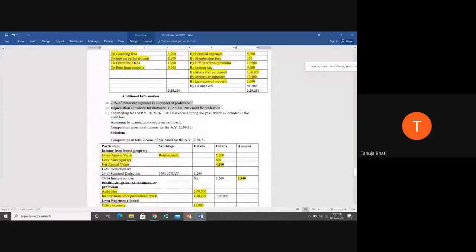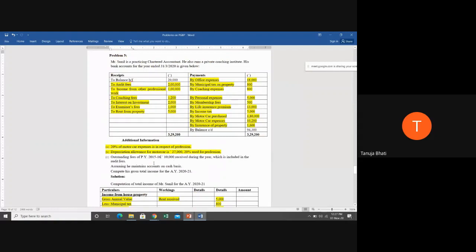Now we had completed these two particular pieces of additional information. This one additional information is remaining. Outstanding fees of previous year 15-16 is 10,000 rupees, which is received during the year, which is included in the audit fees. Actually, if the SSC was following accrual system, then we had to minus this 10,000.